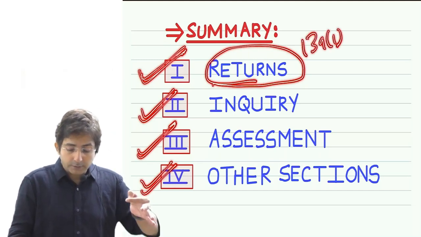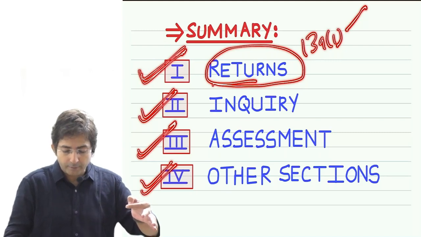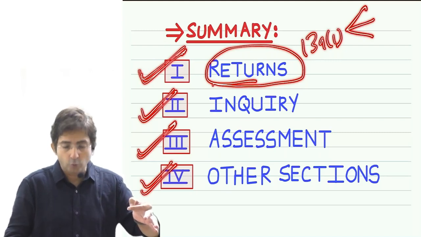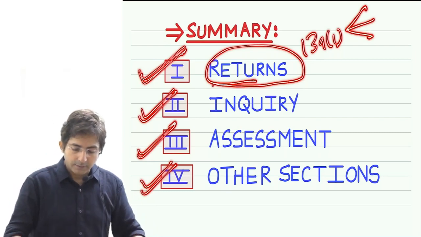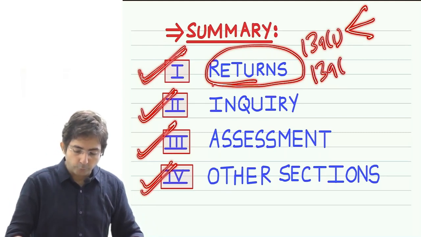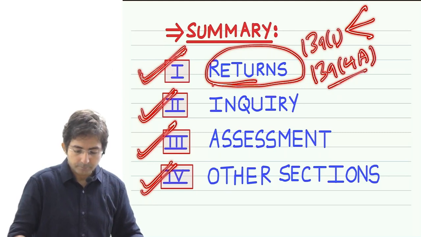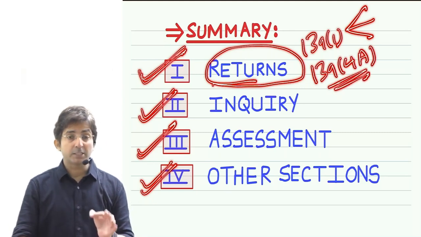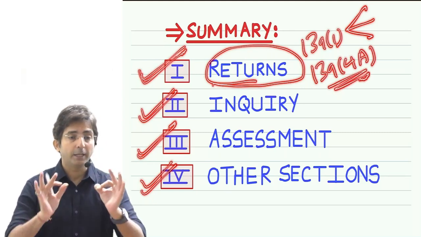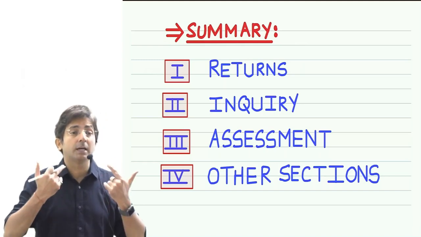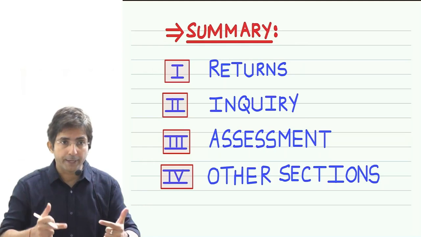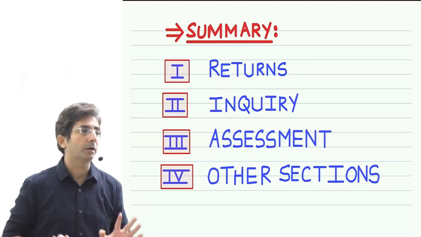Even this section was in 3 parts: who should file, when to file and how to file. So this way one section is done. Now next section, section 139(4)(a). This section is specially dedicated to charitable trusts. One special section, section 139(4)(a), dedicated for charitable trusts.